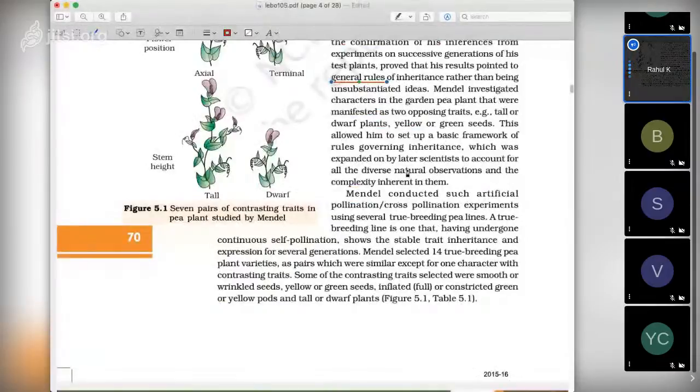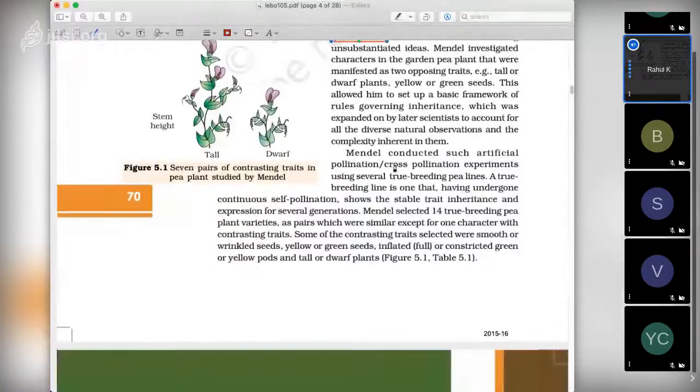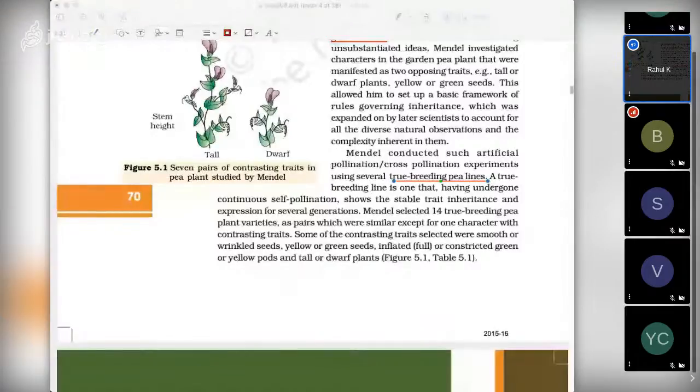This allowed him to set up a basic framework of rules governing inheritance, which was extended by later scientists to account for all the diverse natural observations and the complexity inherent to them. Mendel conducted artificial cross-pollination experiments using several true breeding pea lines. Now this is the term: true breed. He used true breeding pea lines, right?